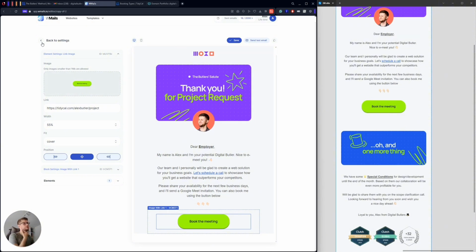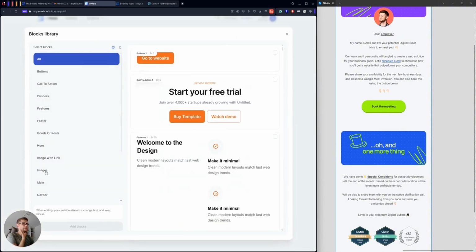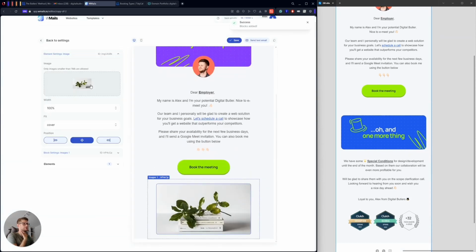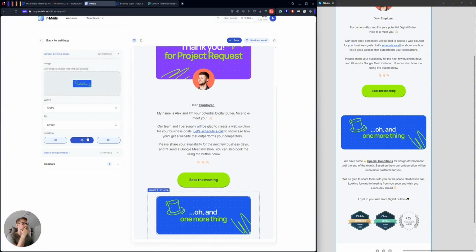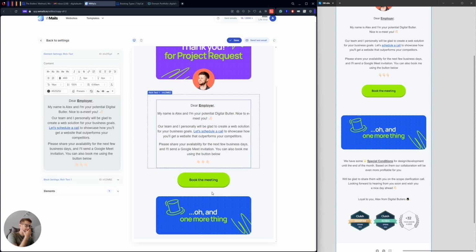Right, then the next thing that we need to do, we need to add more blocks. Basically, it will be the same image block with one more thing, because I'm not able to add custom fonts, remember? So I'm adding this special banner, and yeah, it looks nice. But I need to adjust the spacing here because I want this section to be a little bit lower and make my potential employer focus on the book a meeting button, because it's the important action, the main action that I want to reach when I'm sending this email.